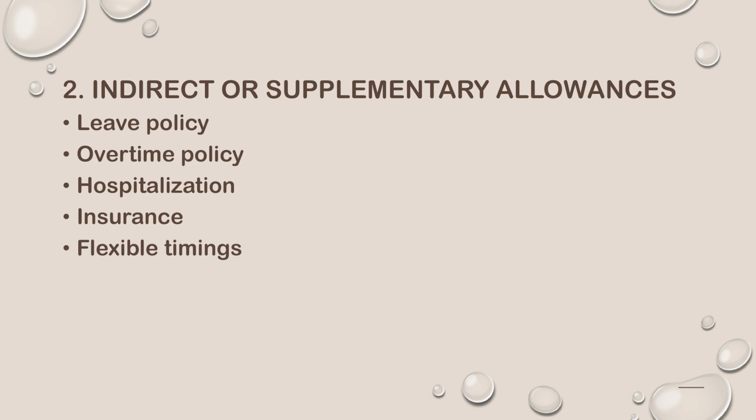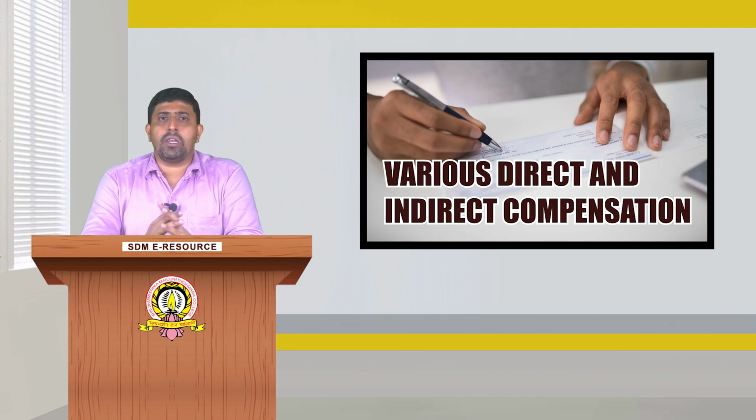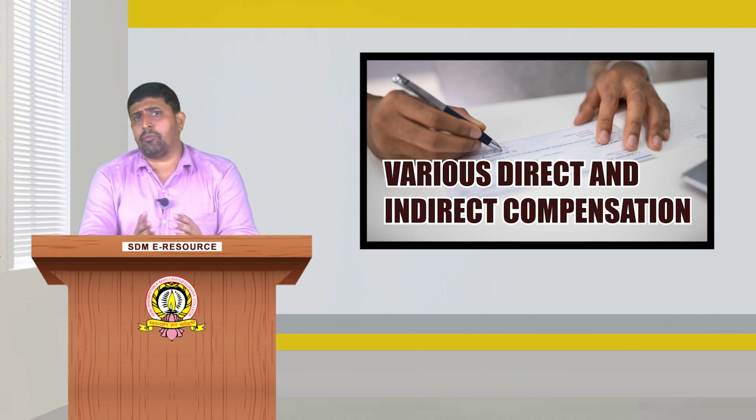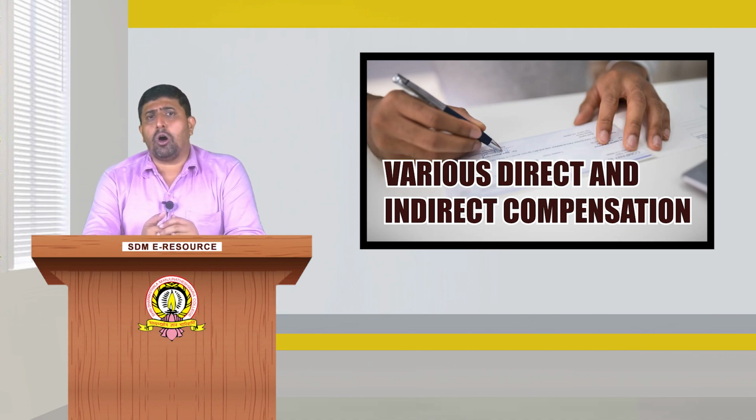So, leave policy. Leave policy is one form of indirect compensation structure, dedicated to the employees so that they can also enjoy a certain minimum percentage of leaves while working in the organization. There are various types of leaves that could be assigned to employees depending upon the organization's leave policy. For example, casual leave, sick leave, and earned leave can be assigned to an employee. It differs from organization to organization.